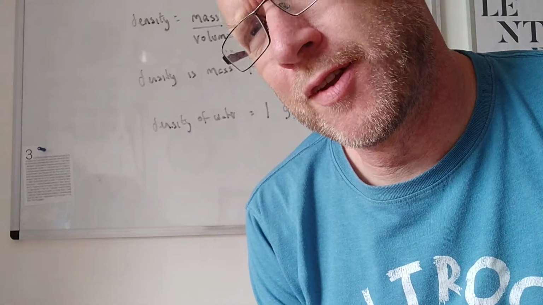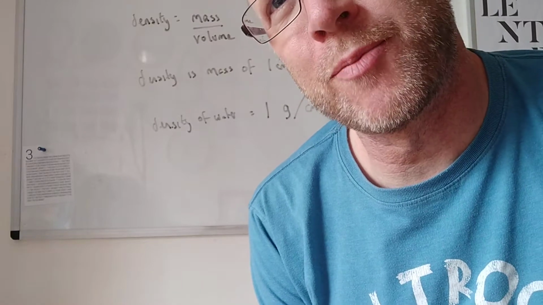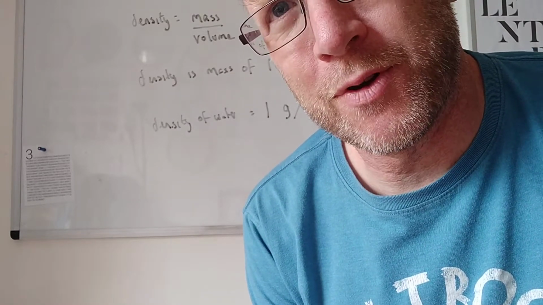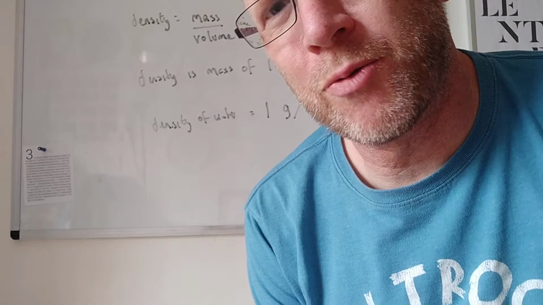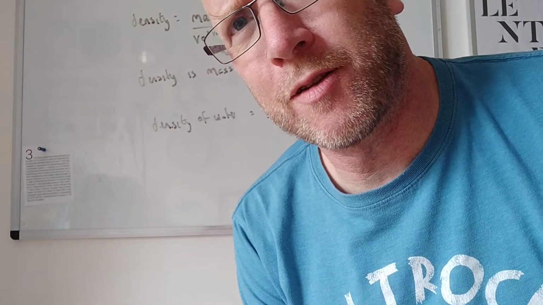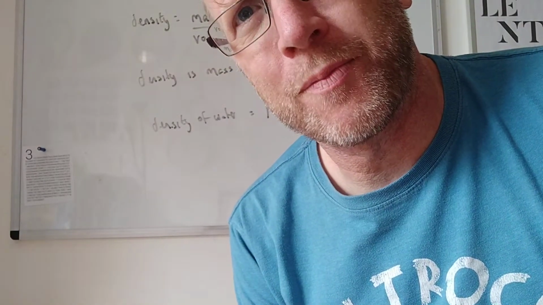Now, if something has a density less than 1, it'll float in water, and if something has a density more than 1, it will sink in water. So that's interesting as well. Iron has a density more than 1, so it'll sink. Cork will have a density less than 1, and so on.